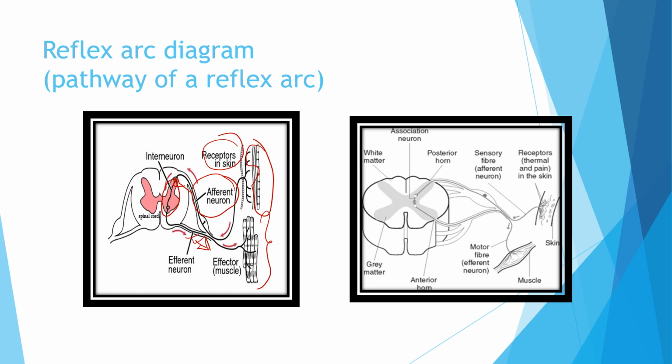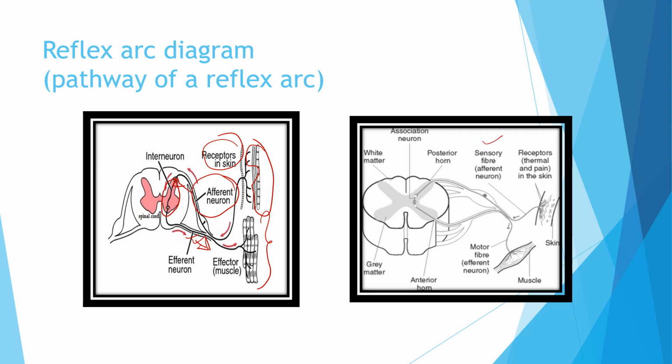So removing your hand is the effect, and receiving the heat is the receptor part, which is received through the afferent neuron to the spinal cord. So one is receptor, and the organ which is retracting itself from the heat or the sharp object is the effector organ or the effector gland.